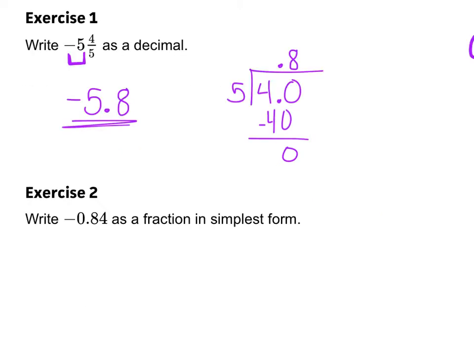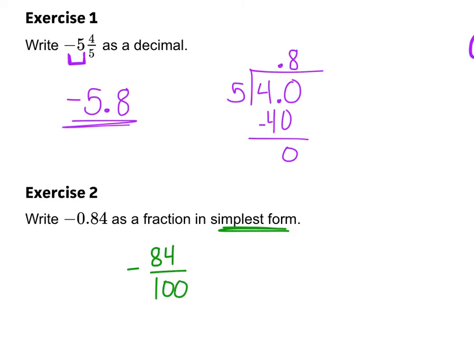Number 2 gives us a decimal, and it wants us to write a fraction. The key here to number 2 is it wants us to write a fraction in simplest form. That means it needs to be reduced. It's negative, so I'm going to write a negative sign. And then to write a decimal as a fraction, write the number 84 over its place value. It's in the hundredths column because it has 2 decimal places. So we're going to write it over 100.